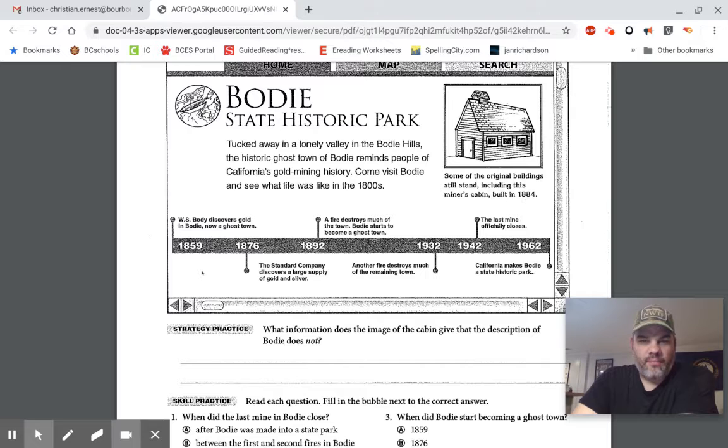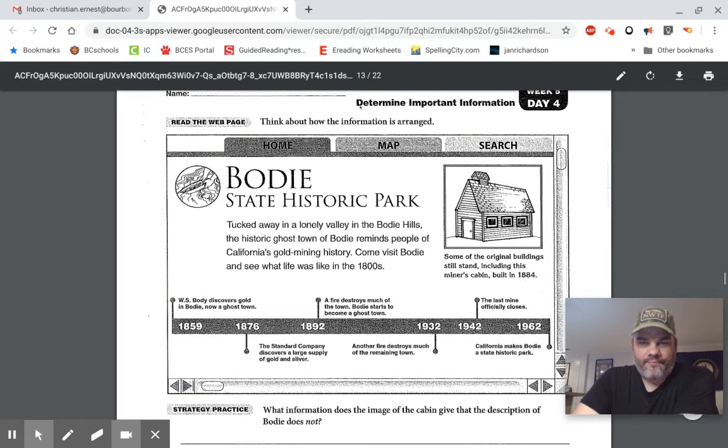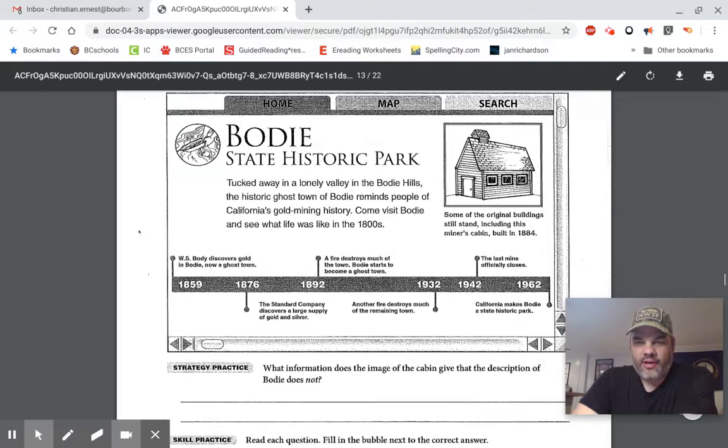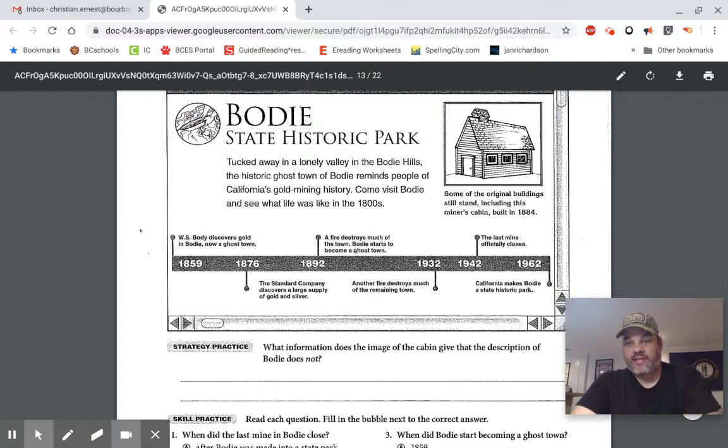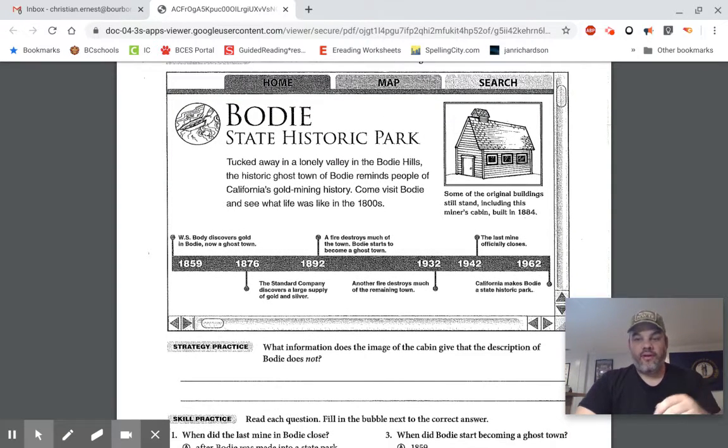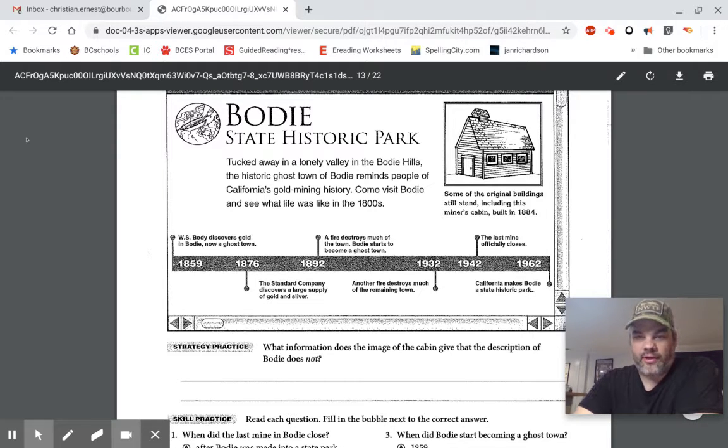So, if you look back up at the top, what we're working on today is to determine important information, which usually in a situation like this where we just have this chart, all of this information should be important because there's not a whole lot of information going on.